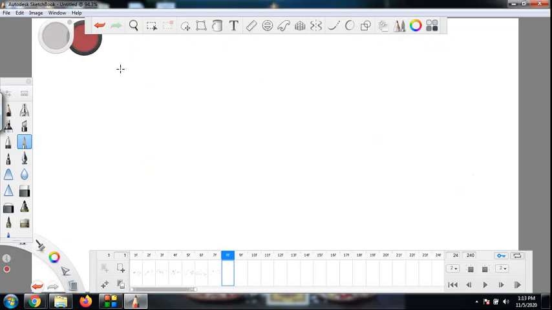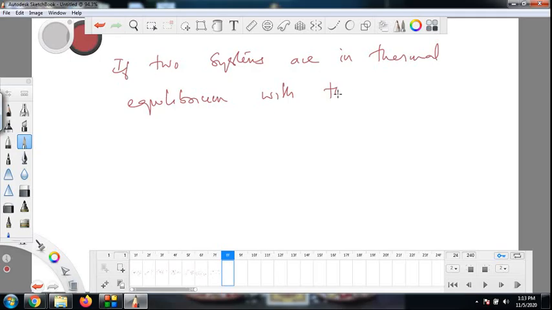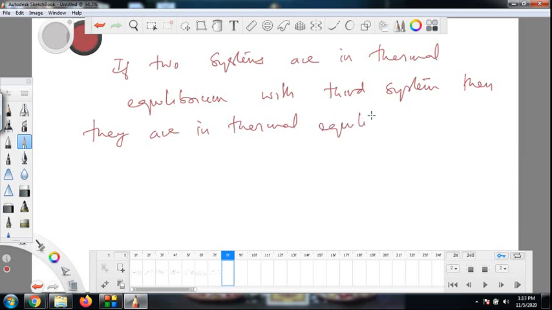What the textbooks quote is, if two systems are in thermal equilibrium with a third system, then they are in thermal equilibrium with each other. This is the generally quoted statement for the zeroth law of thermodynamics.